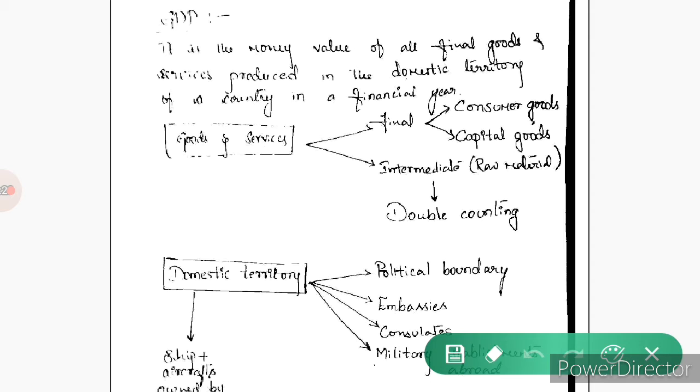Everybody will have some sort of income, that is, it may be in the monetary terms or in the non-monetary terms. In the same way, a country will also have income that we call national income. The total money value of all goods and services produced in the financial year is termed as national income.